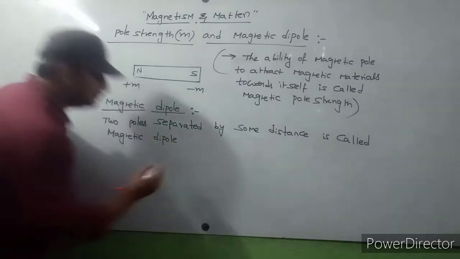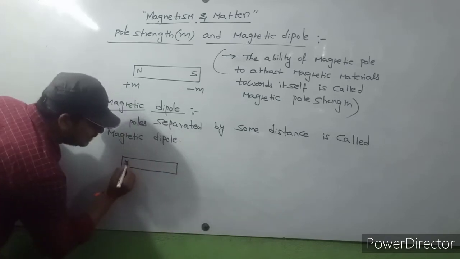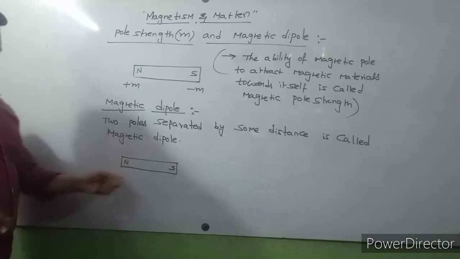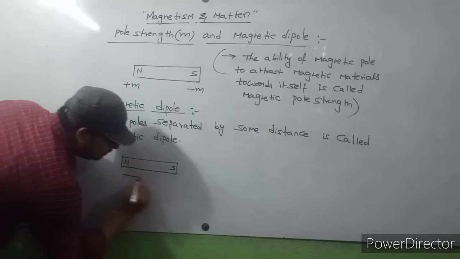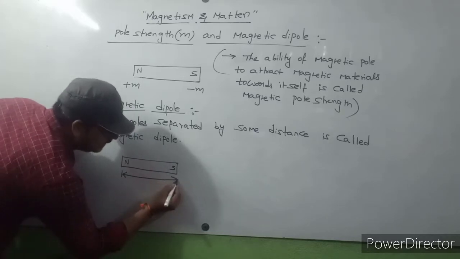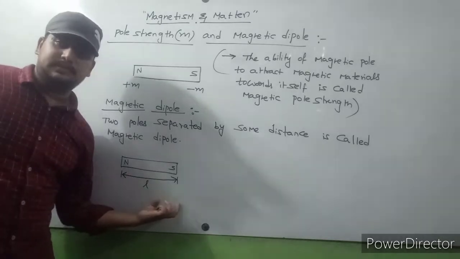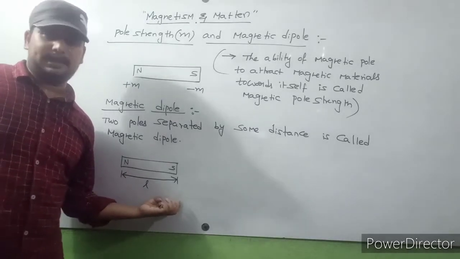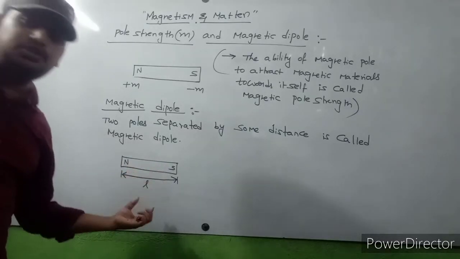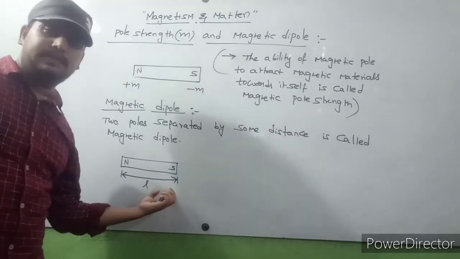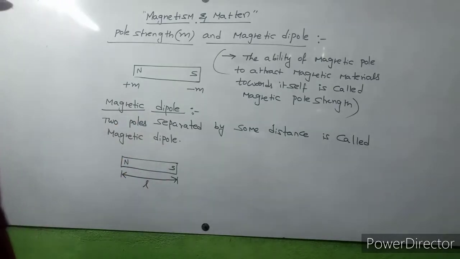So for example, let us consider a bar magnet. This bar magnet contains a north pole and a south pole. This north pole and south pole are separated by some distance. This distance I consider as L. This is the length of the magnet. L is nothing but the length of the magnet. These two poles are separated by some distance. So that's why this bar magnet will act as a magnetic dipole.